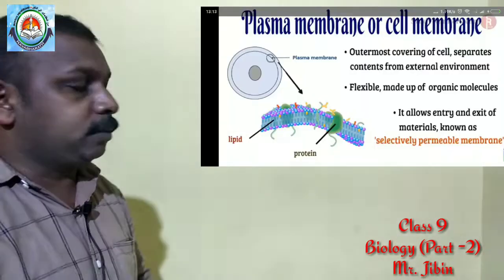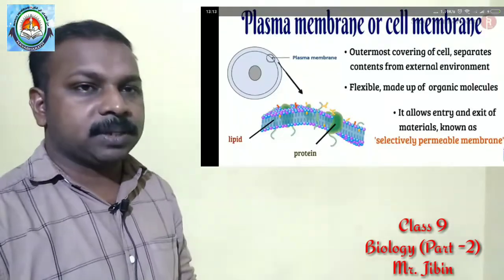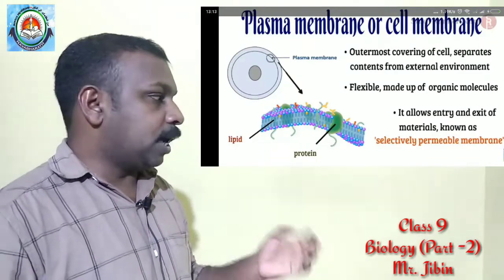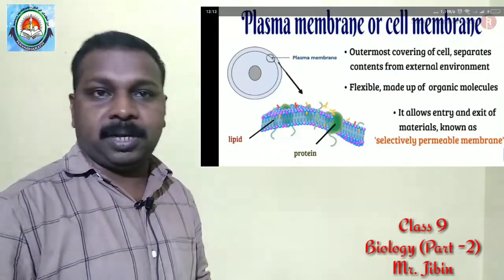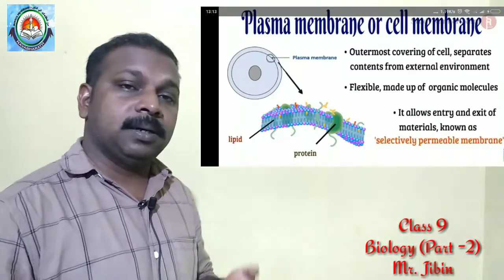Then we discussed cell membrane or plasma membrane. Already I told you, it is an outer covering of the cell which is very flexible, and it allows the entry and exit of many materials or some selected materials. It is also known as selectively permeable membrane. Okay. Then we discussed nucleus.